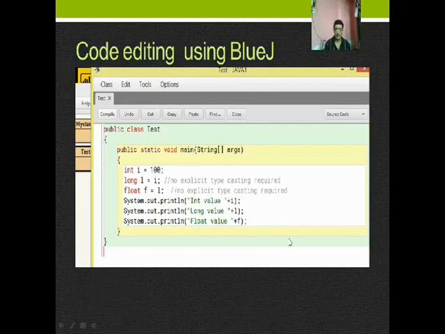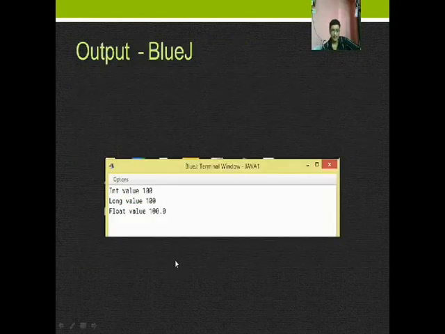Now let us see how I have compiled this through BlueJ. First of all, we have created a class named test, as the class name is test, and then we have typed the code, compiled it, and then we did the procedure for getting the output. The output is here, that is integer value 100, long value 100, and float value is also 100.0.